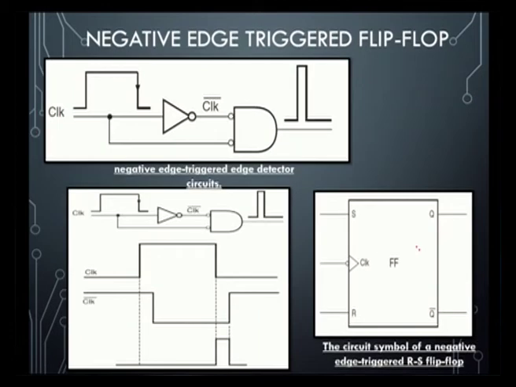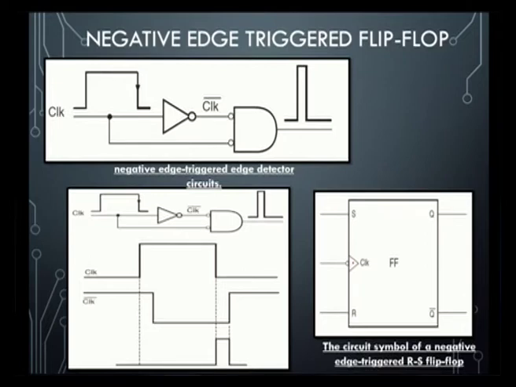Next, negative edge. This is also in the same manner, the only thing is that the representation of the pulse will be a downward arrow mark, that is from high to low, and the same thing will occur here also, with a difference. The difference will be the propagation delay, the difference of the two clock inputs, that is why it has a very narrow pulse width, and it is represented with a bubble. What we previously discussed about positive edge trigger, there is one more bubble here, and this will indicate a negative edge triggered flip flop.